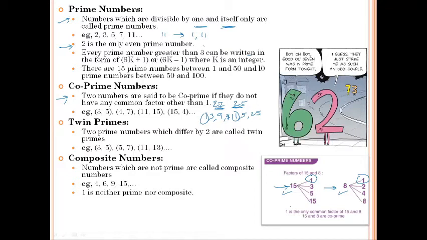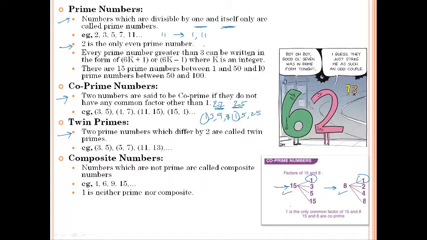Then we have something called twin prime numbers. Both co-prime numbers and twin prime numbers can be useful in series type of questions. Twin prime numbers are prime numbers which have a difference of 2 between them.